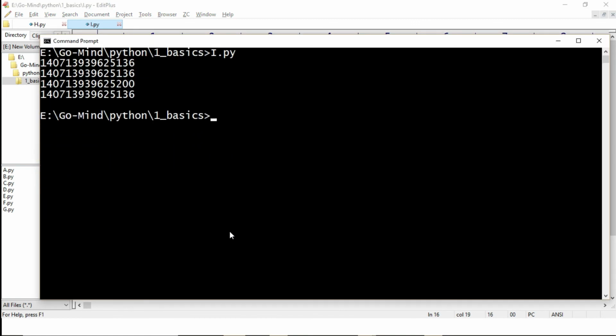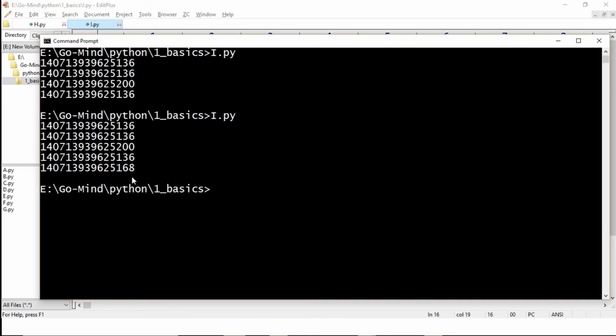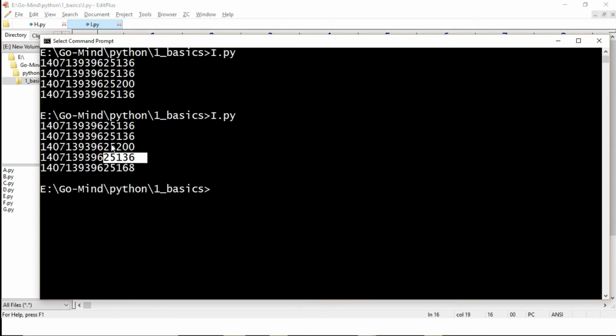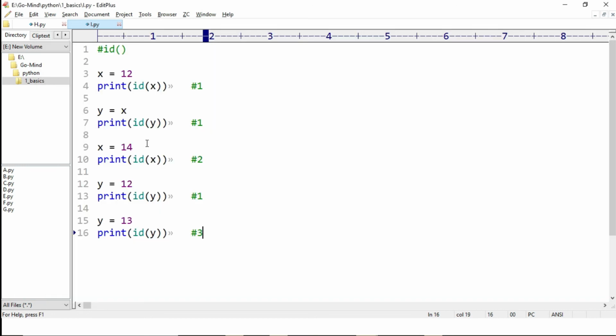Okay, id of the third type. i.py: 5136, 5136, and the fourth one 5136. Okay, the first, second, and the fourth one 5136. These are same, and the third and fifth are different. Okay, 5200 and 5168. So these are different.